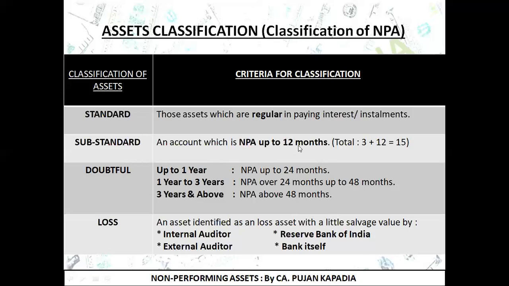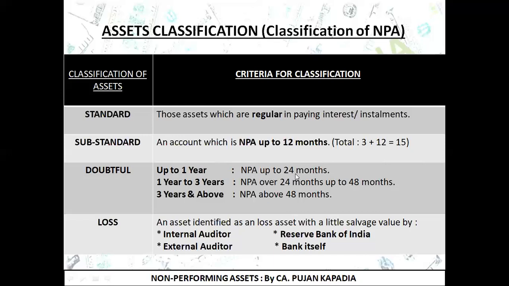So during this period, up to 12 months after NPA, it is going to be substandard. Now this 12 months have also gone. So totally 3 plus 12, we are done with 15 months, still he is not paying the amount. Then I am going to wait for the next 12 months. That is, after NPA, I am going to wait for totally 24 months. So after 12 up to 24, it is going to be classified as doubtful up to 1 year.